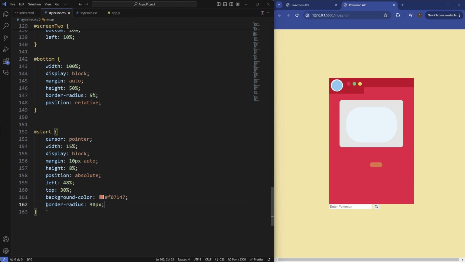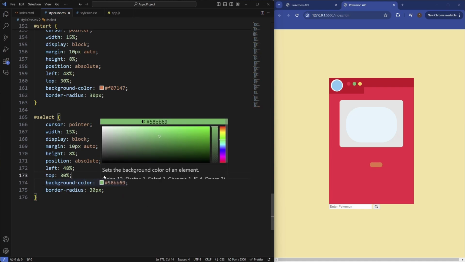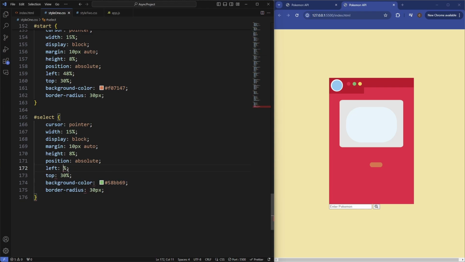And then we'll do the same for the select, so it's quite similar. So we'll just duplicate this actually. We'll do the select. And the select has a different color. So 58BB69, so it's like a greenish color. And then from the left it's going to be 30%, so it's next to the start button. So that's the two buttons.